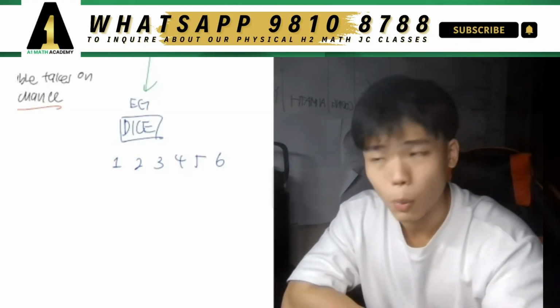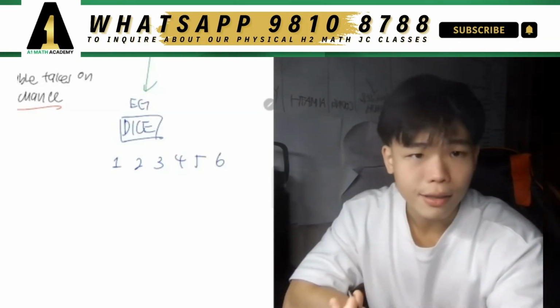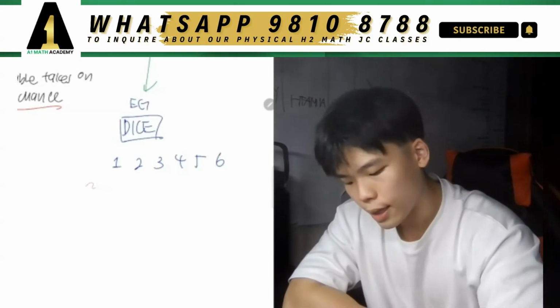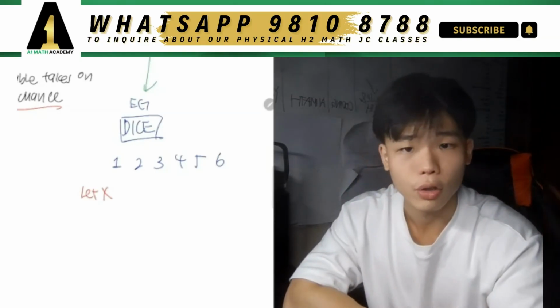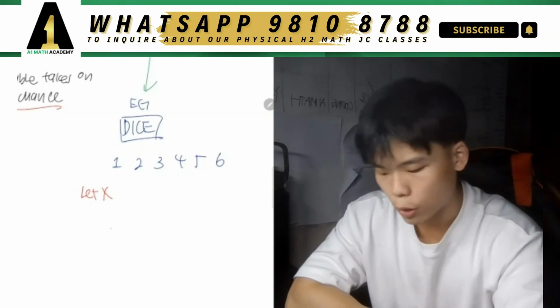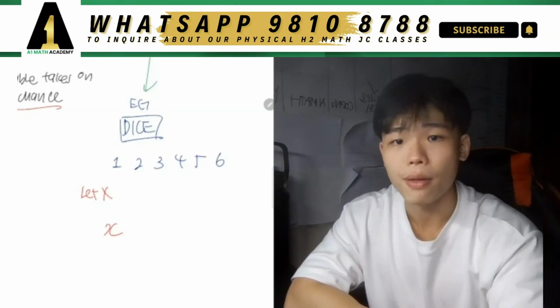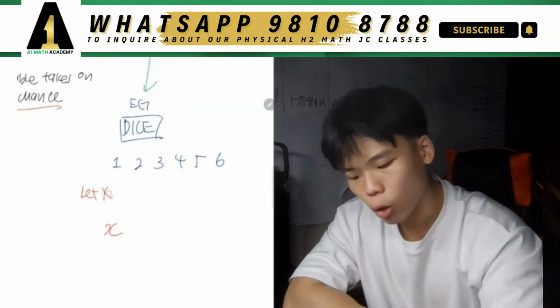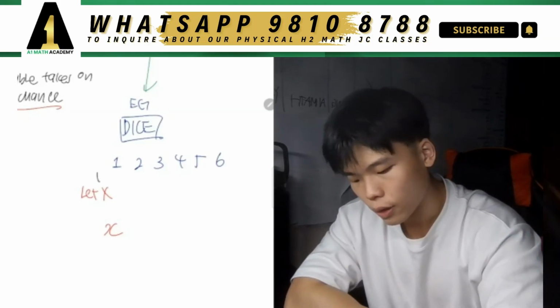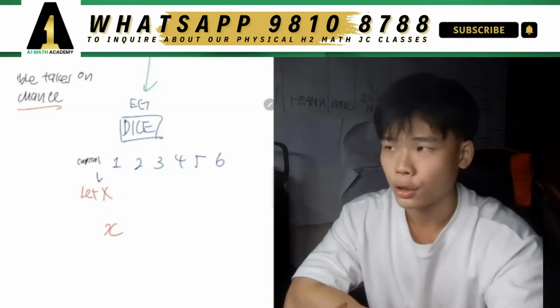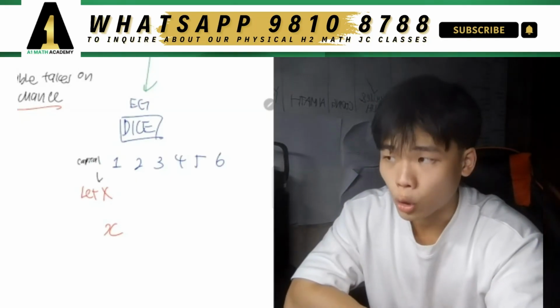It has to be between 1 and 6. So let's define the random variable first. So I'll say let X, and typically for this chapter, we'll use the capital X. We don't use the small x over here. We use the big X to denote that it is a random variable. Note that in this whole topic, from here onwards, this is in capital notation. It's just a way that we express it so that we know it's a random variable.